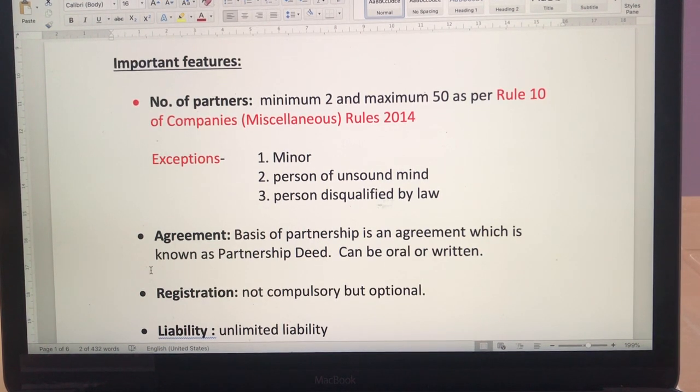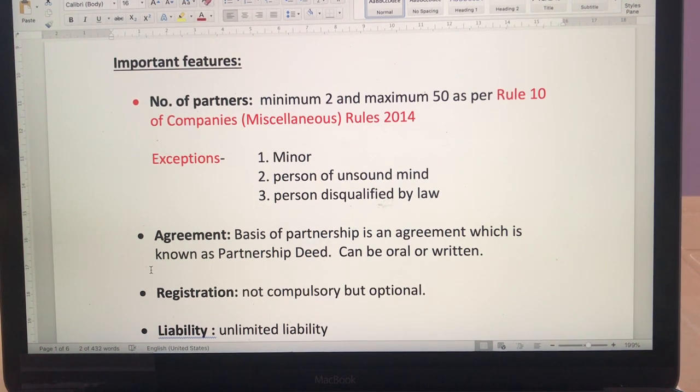Next is the agreement. You know that an agreement can be oral or it can be written. But it is always advisable to have something in writing, because when it is oral, there is no proof of it. So it can be oral or it can be written, and that is the basis of any partnership.